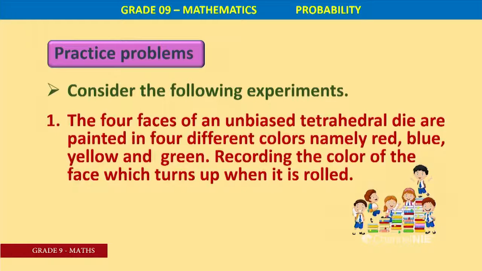The 4 faces of an unbiased tetrahedral die are painted in 4 different colors, namely red, blue, yellow and green, recording the color of the face which turns up when it is rolled. 4 faces, it means equal number of faces. 4 faces of an unbiased tetrahedron. Unbiased means balanced.